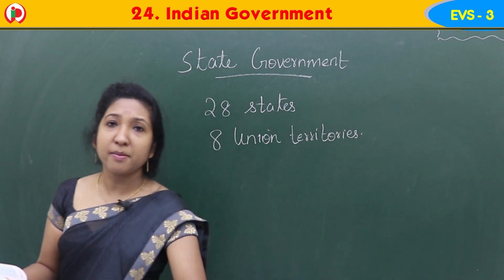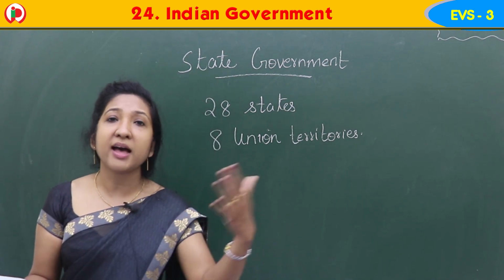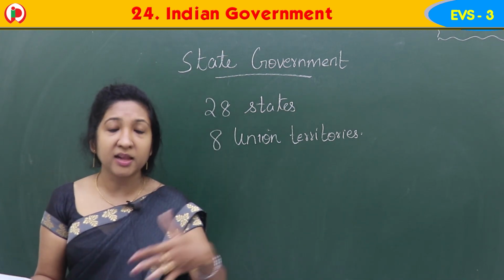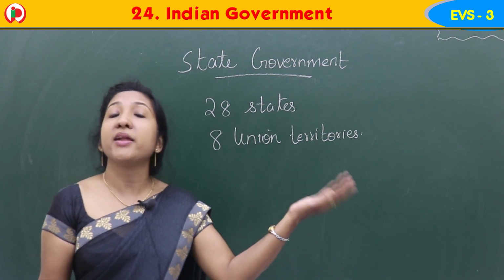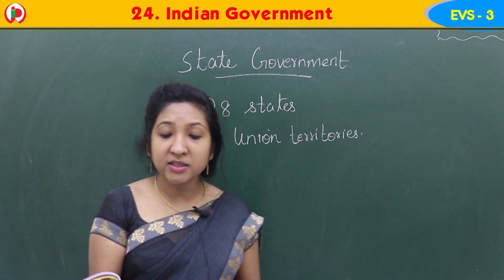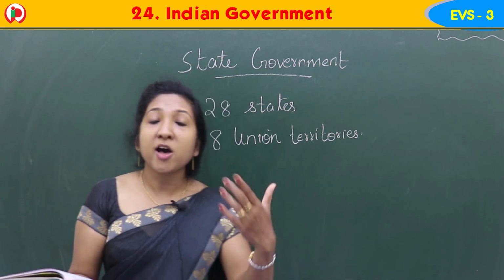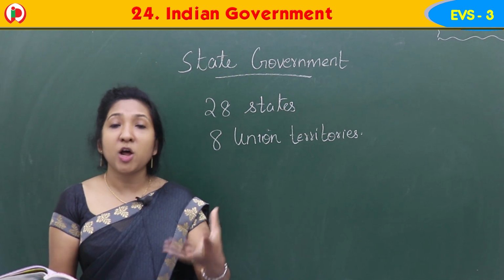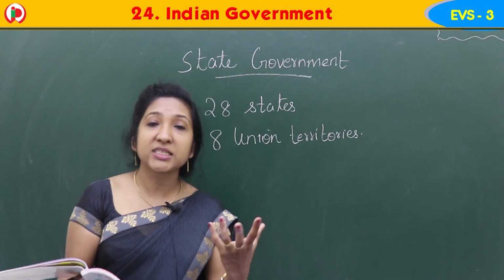Kerala has its own government. Karnataka has its own government. Andhra Pradesh has its own government. Telangana has its own government. Maharashtra has its own government. Like each state has its own government, and this state government looks after the problems or issues of that state.